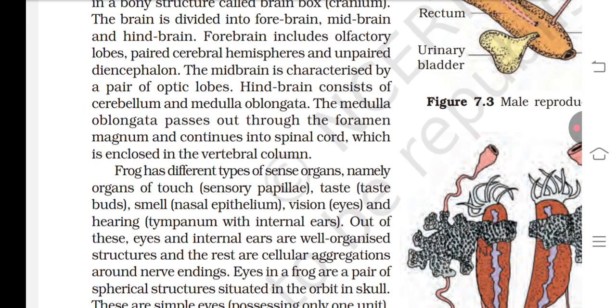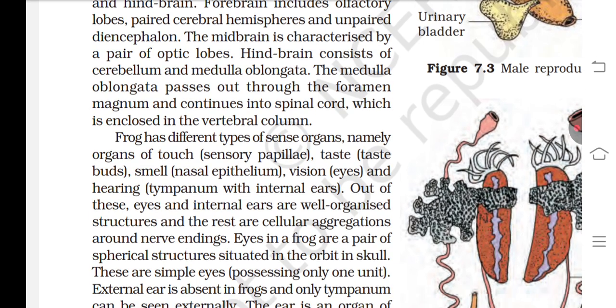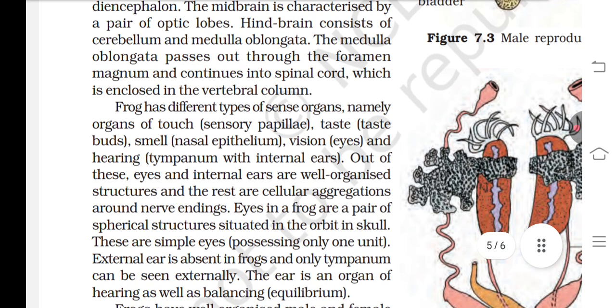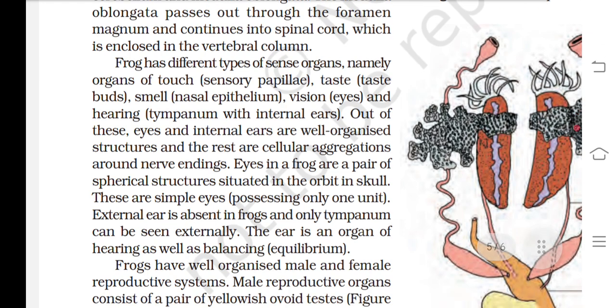The midbrain is characterized by a pair of optic lobes. The hindbrain consists of cerebellum and medulla oblongata. The medulla oblongata passes out through the foramen magnum and continues as the spinal cord, which is enclosed in the vertebral column.